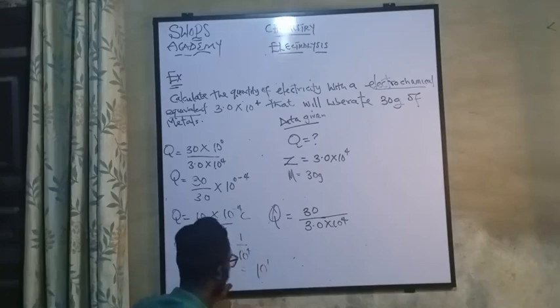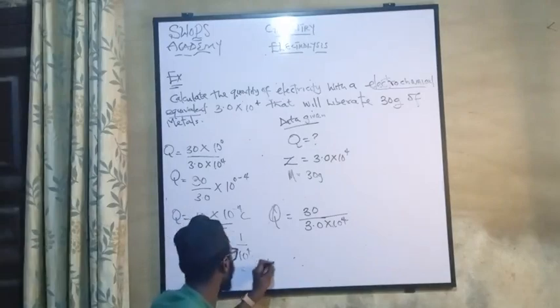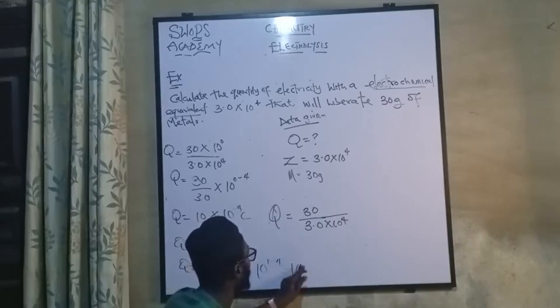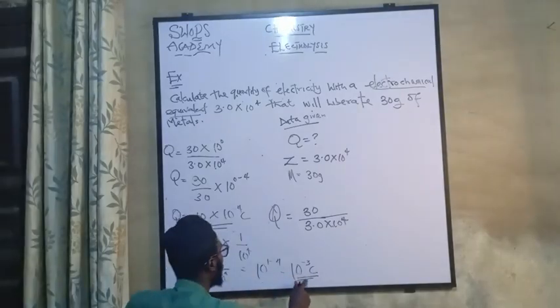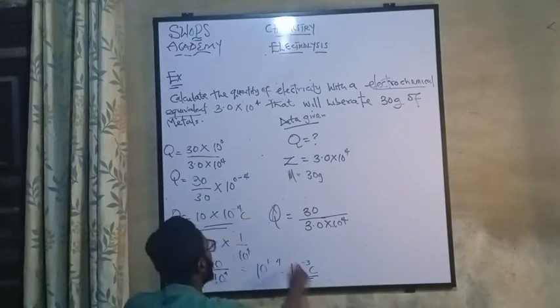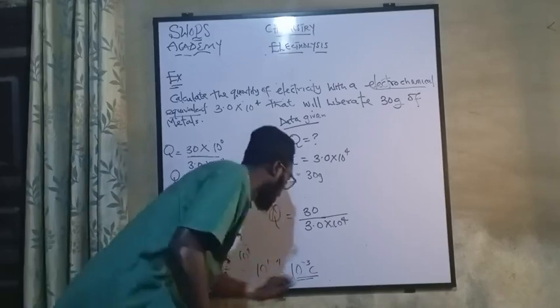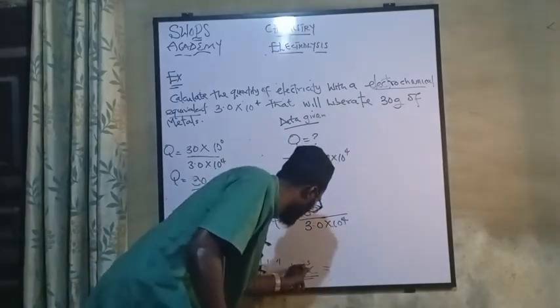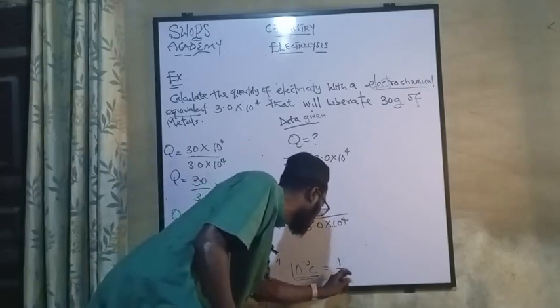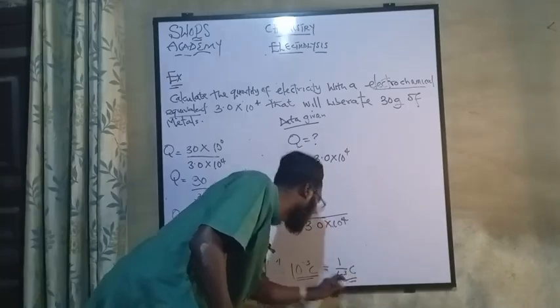Then divide will change to minus. Then what are we having here? 4. What would that be? 10 to the power 1 minus 4 will give us minus 3. If I'm not mistaken, then coulombs. That is the final answer. Is it like this or this? If it is an objective question, you will find it. And you can still break this down, if you want to remove this minus, as 1 over 10 raised to the power 3 C. This is another final answer.